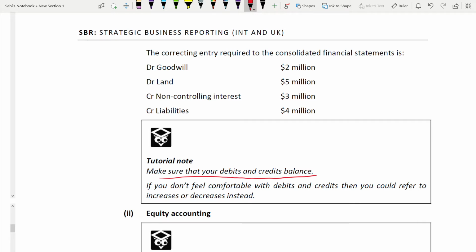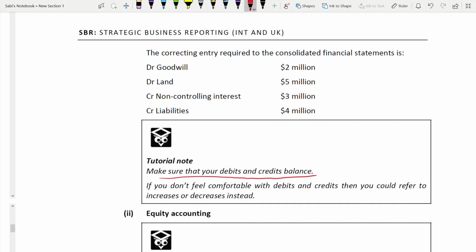Credit 3 plus 4 is 7. So 7 and 7, it balances. That means it's correct. Another thing you can do, if you don't feel comfortable with debit and credit, is refer to increase or decrease instead. You can say goodwill increased by 2 million, land increased by 5 million, NCI increased by 3 million, liability will increase by 4 million. So you can write like this if you are not comfortable with debit and credit.